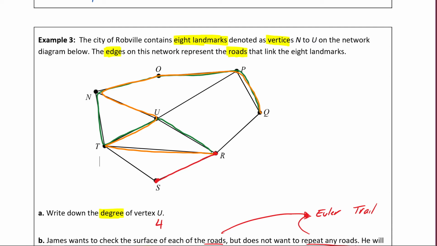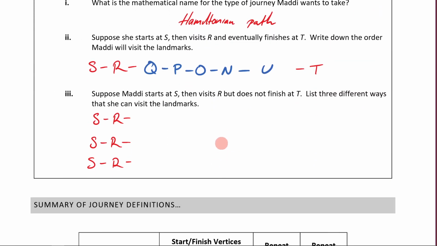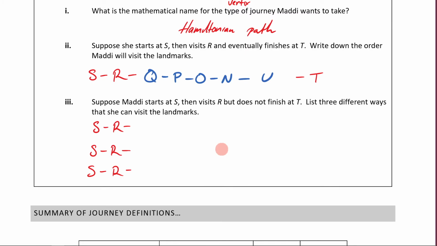And then the last way that I could do it, I'll grab another pen color. Let's go purple. I could go like this. I could go Q, P, O, N, T, U. So none of those options did I end with a T, but there are 3 different ways of going about it there. So let's come down here and let's write down each of those options.